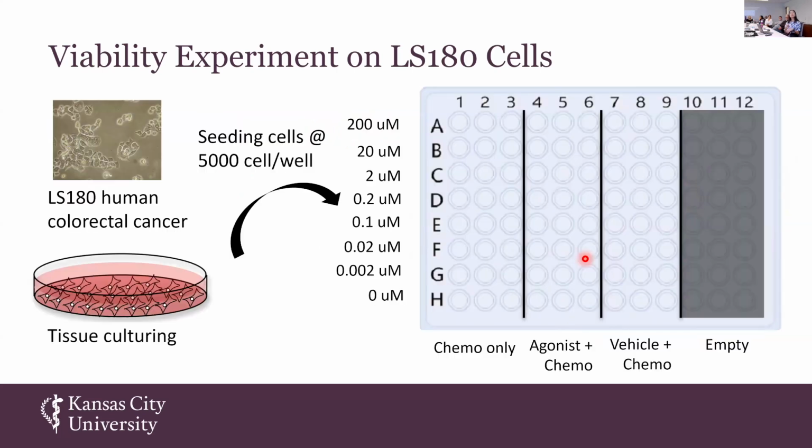And so we first did this experiment in LS180. Again, LS180 has pretty good endogenous PXR expression, so that's why we picked it first, and we didn't have to introduce any exogenous PXR into these cells. We used 96-well plates to culture these cells and treat them. We have three different experimental groups: one with chemo treated only, one with agonist plus chemo, and one with vehicle, which is DMSO, plus chemo. And then we use 8 different concentrations of chemo drugs.